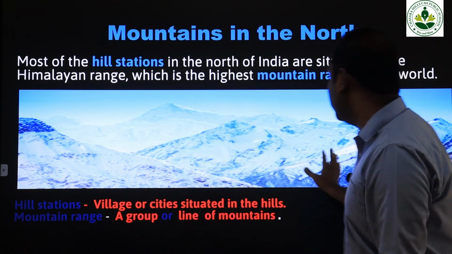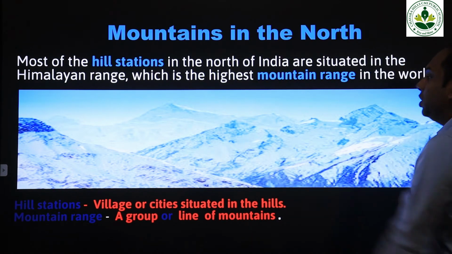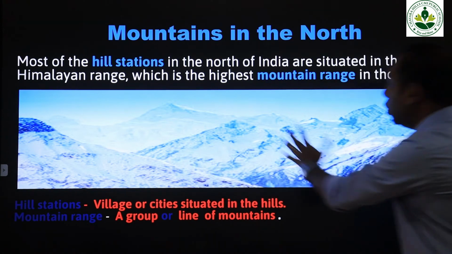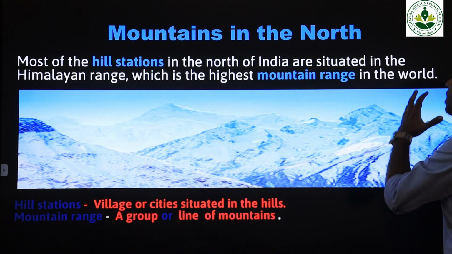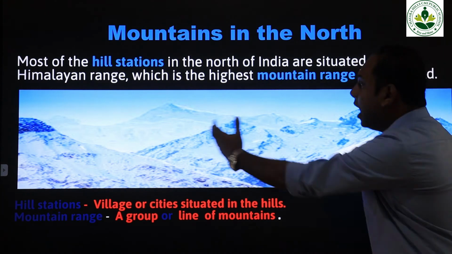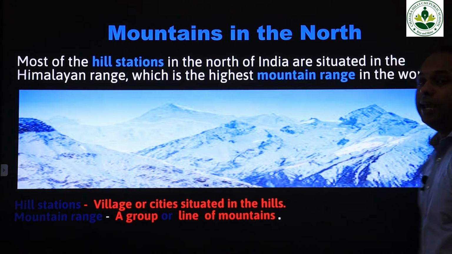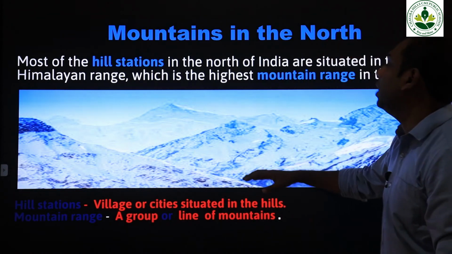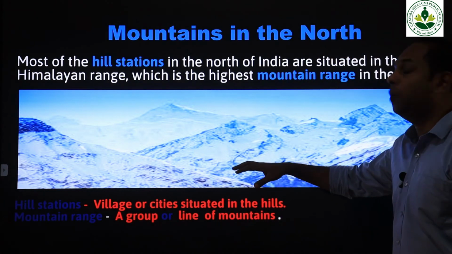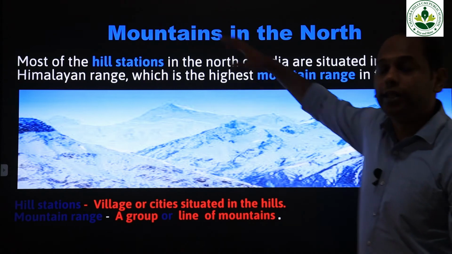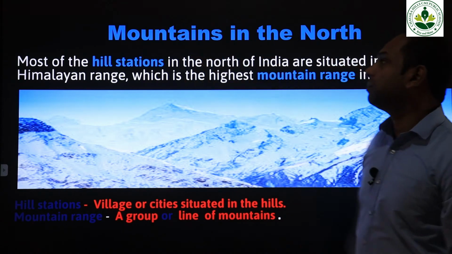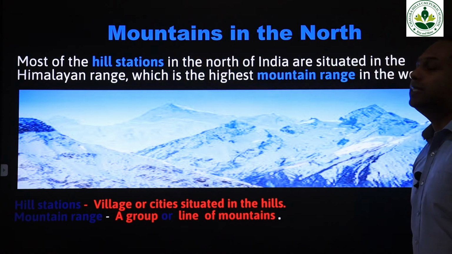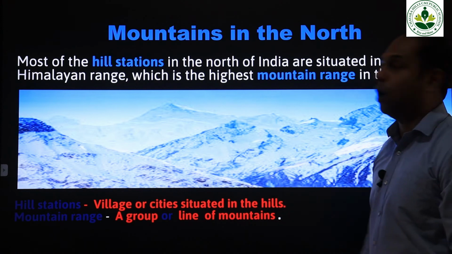As you see in the picture, these are beautiful, huge mountains, a group of mountains located together, and they are called the Himalayan mountain ranges. They are located in the northern part of India. Now let's learn about these Himalayan ranges.